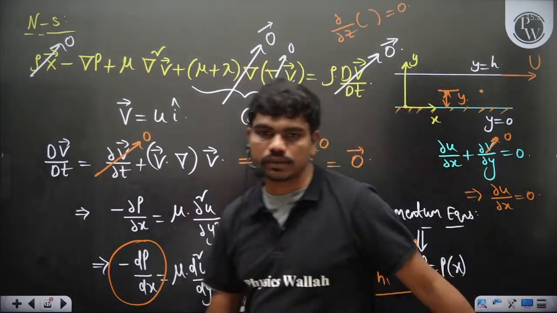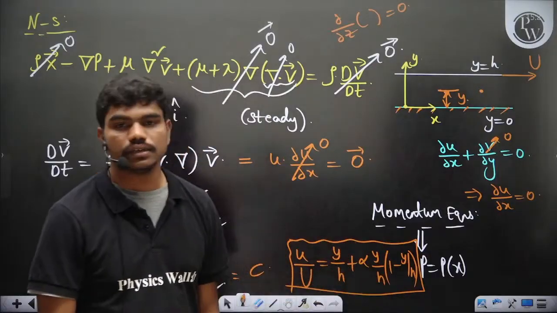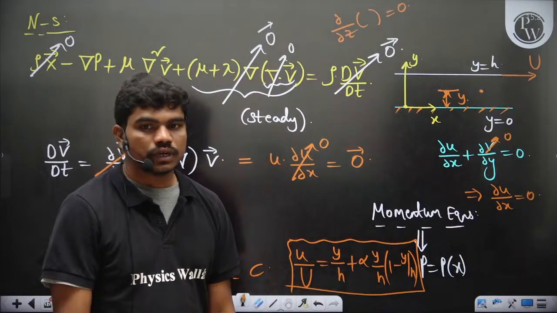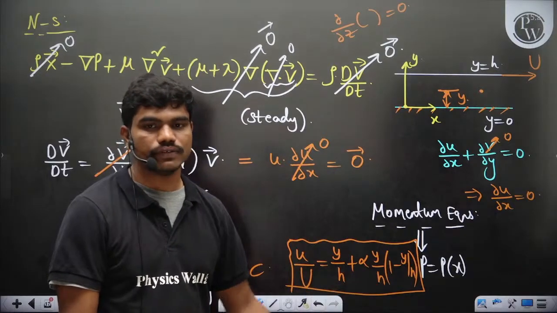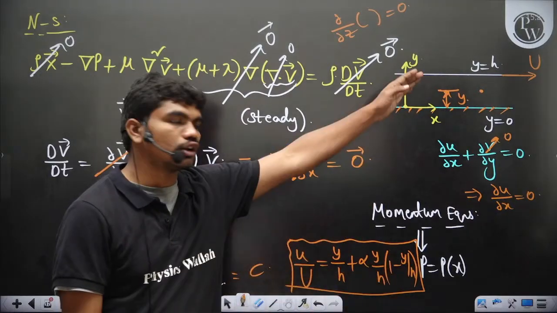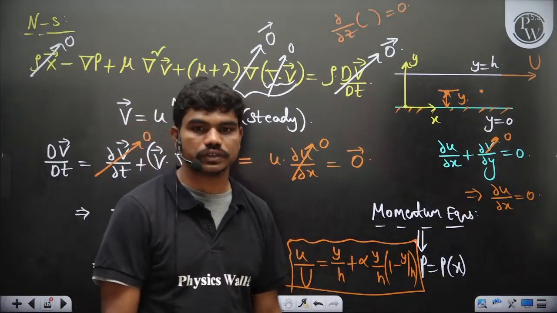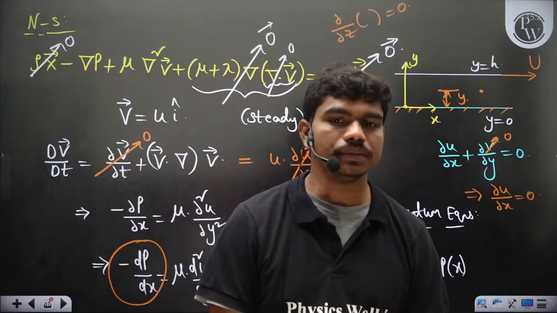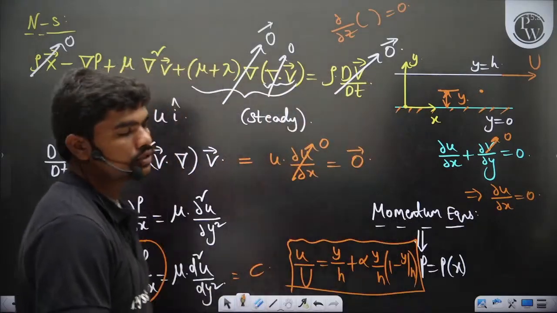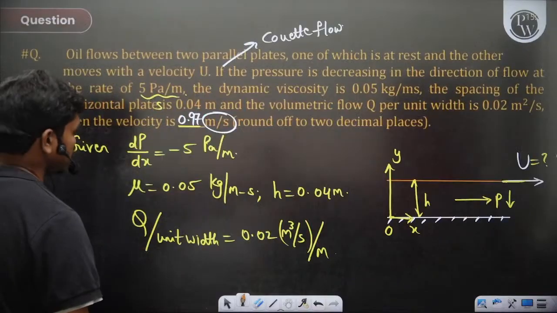And this is the velocity profile. Someone has asked me to write the general velocity profile. So this is the general velocity profile. It depends on the value of alpha. If alpha is 0, like the simple Couette flow, basically where the pressure gradient is 0, you have a linear velocity profile. If alpha is non-zero, then you have parabolic profiles which you generate. So that's how here the answer is 0.973 actually.